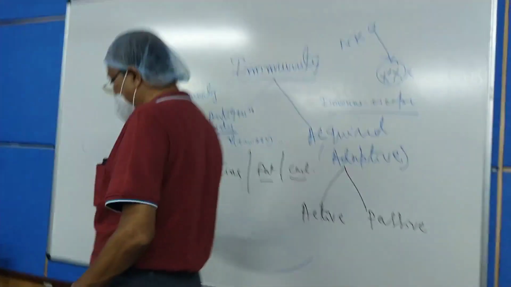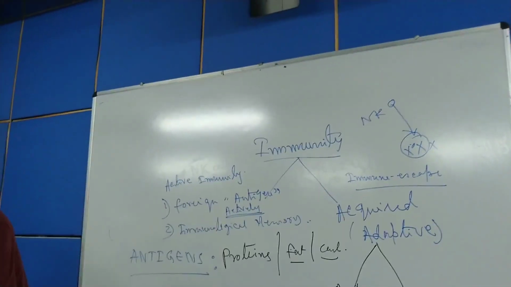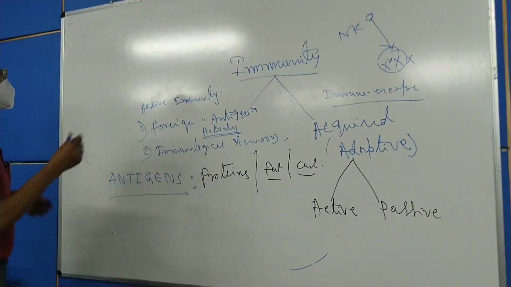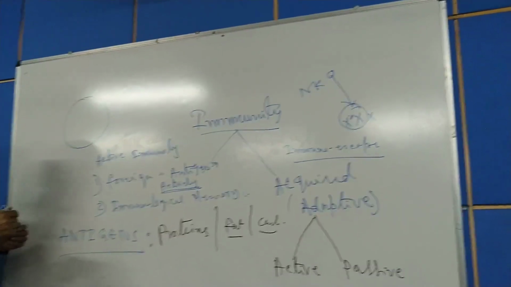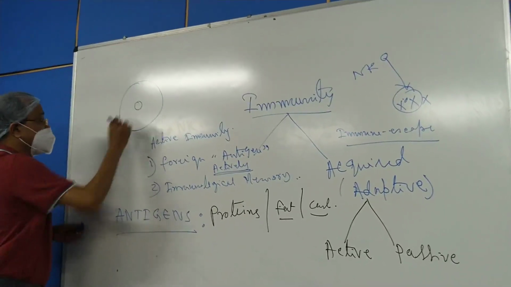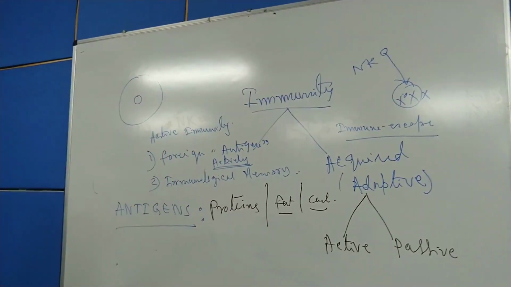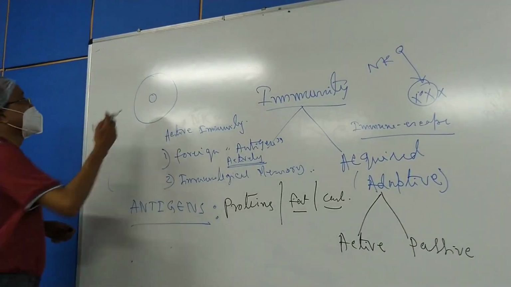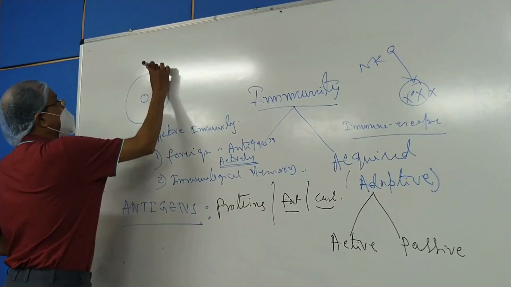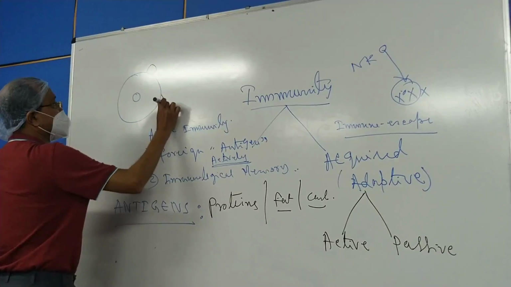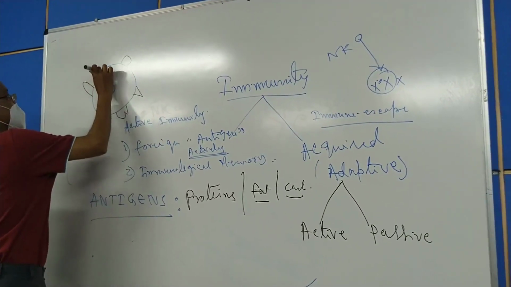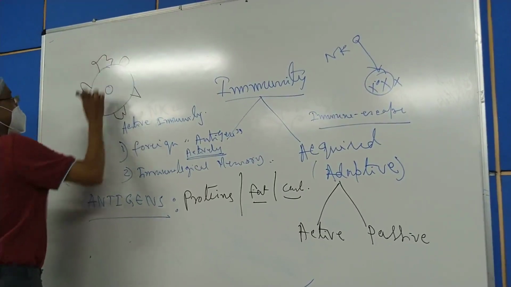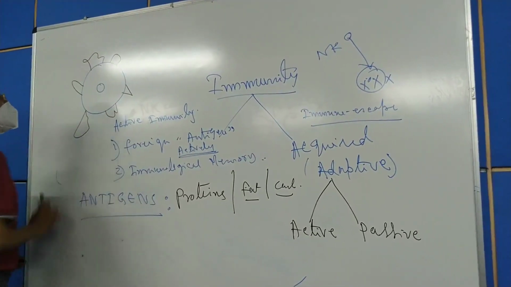But what are the properties of antigen? Now the antigen is a protein molecule. So for example, this is an antigen, which is a protein molecule having different surface regions.